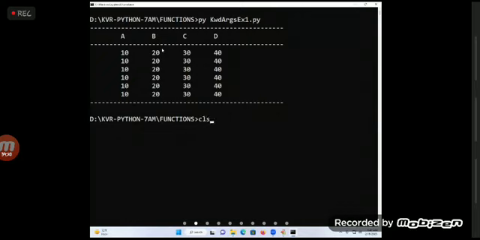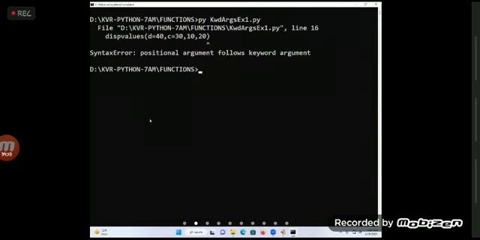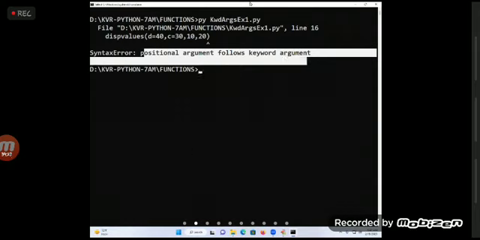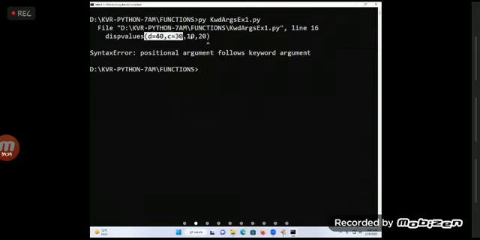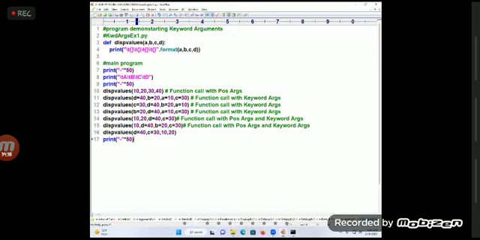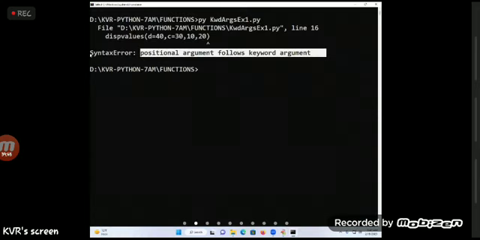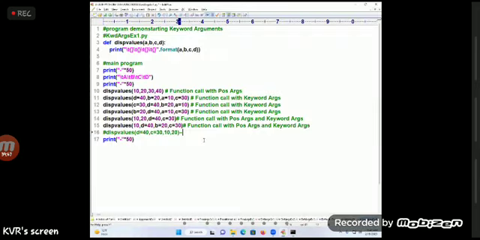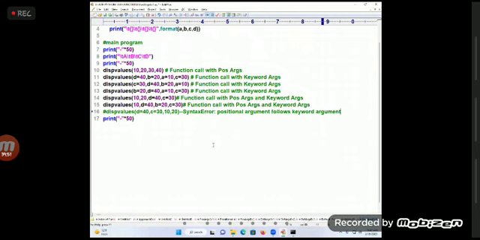This type of examples you need to get, students. See that positional arguments follow. That means you are putting the keyword first and the positional last, like this. It is called an error or not? So first one you write always what? Later you will write. So it is called an error or not? Yes, I will mention the error. Syntax error I will copy. This is the rule you have to remember. Are you okay, students? Yes.